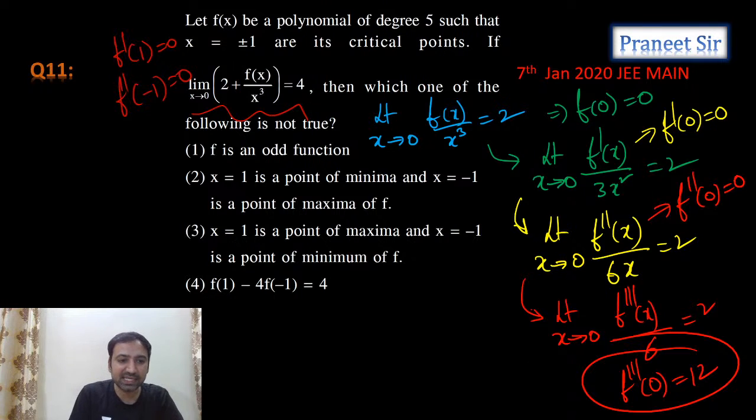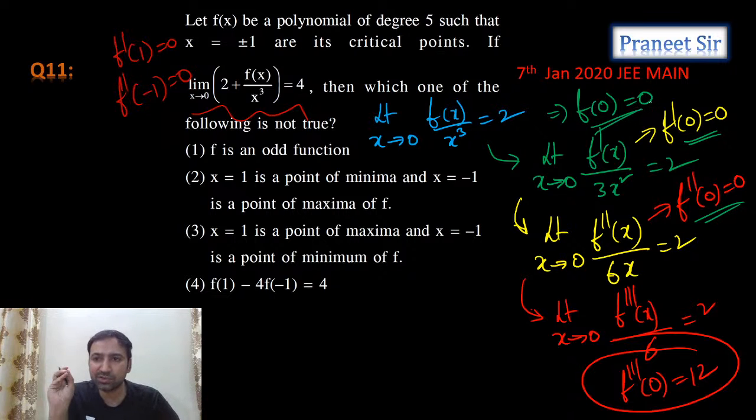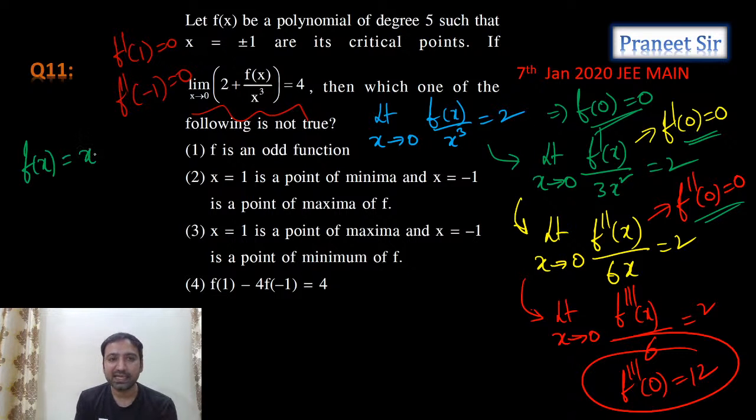But see, from these three conditions, what can we conclude, guys? f of 0 is 0, f dash 0 is 0, f double dash 0 is also 0. Can I say that f of x should be in the form of x cube into ax square plus bx plus c? Why?